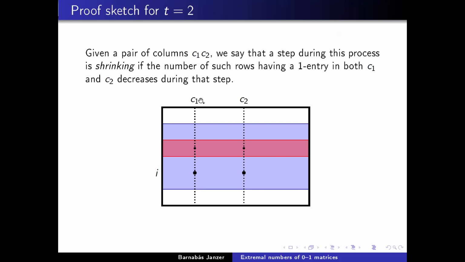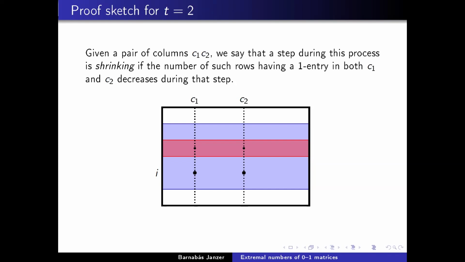And I'm going to say that a step during this process is shrinking. So when we're going from the blue matrix to the red matrix, this step is shrinking if there's a row which is a shared one entry in C1 and C2. So this ith row is one in both C1 and C2, and it's no longer a row in the new matrix. So it's a row of the blue matrix, but it's not a row of the red matrix. So the number of one entries shared by C1 and C2 decreases during this step. So I'm going to call that step shrinking.